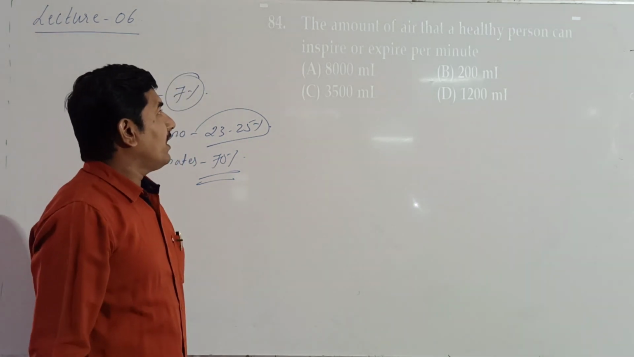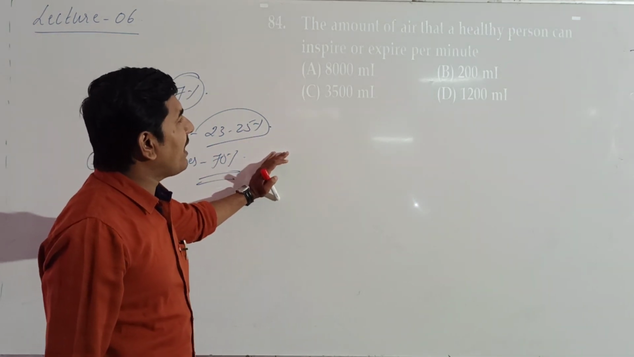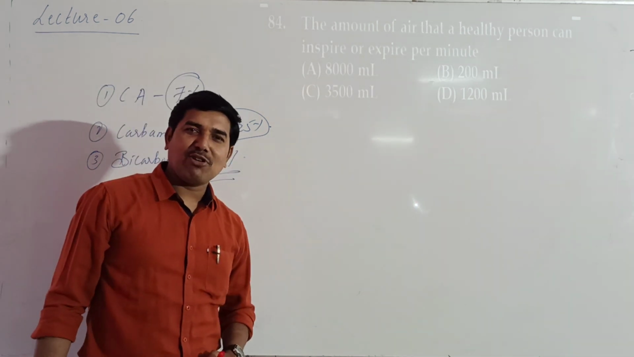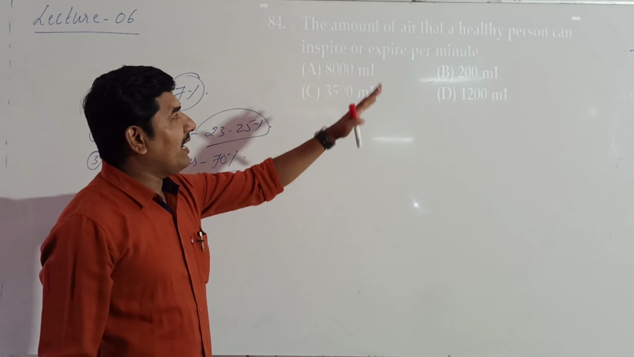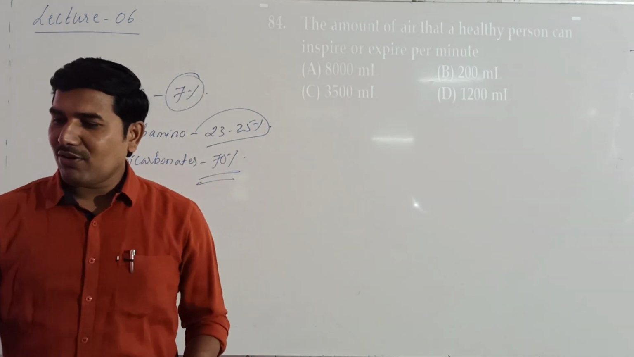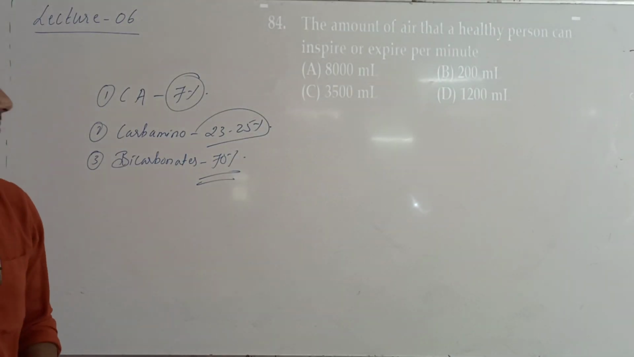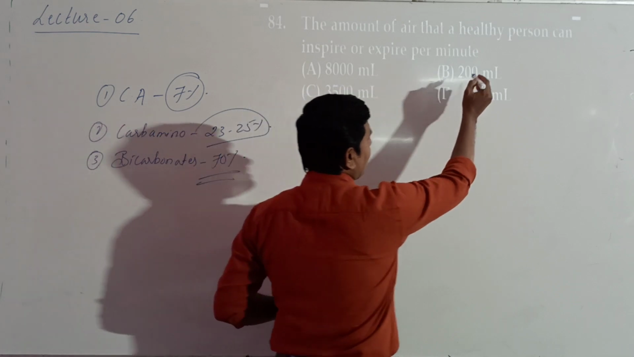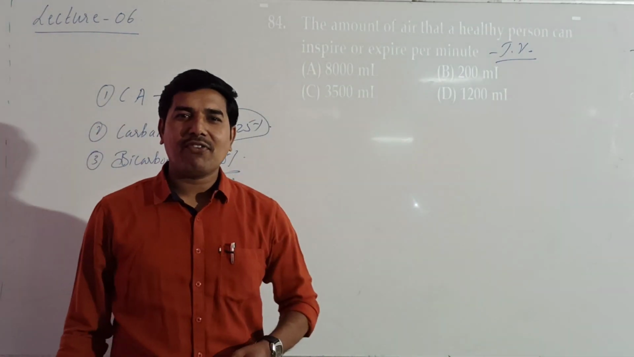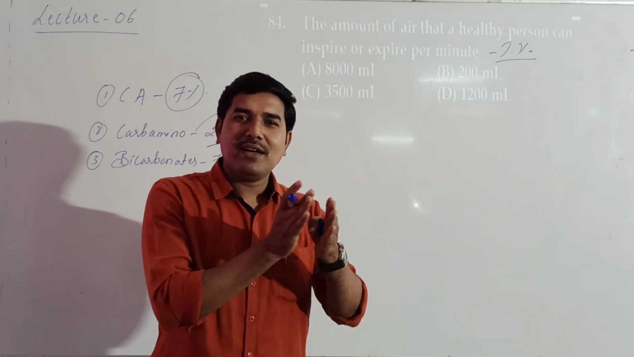Okay, next one. The amount of air that a healthy person can inspire or expire per minute. So look at this. It is a calculative part here. So what is the rate of inspiration and expiration per minute? It is nothing but the tidal volume. Tidal volume is the amount of air that can be taken in and given out of the lungs per minute.